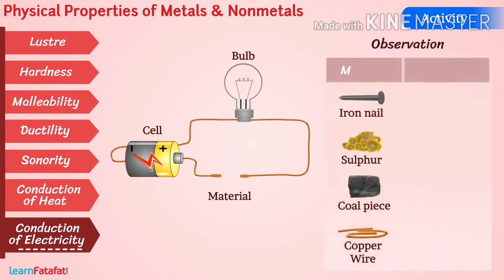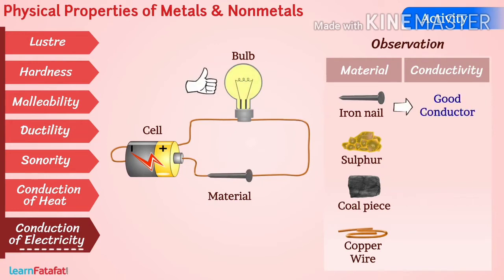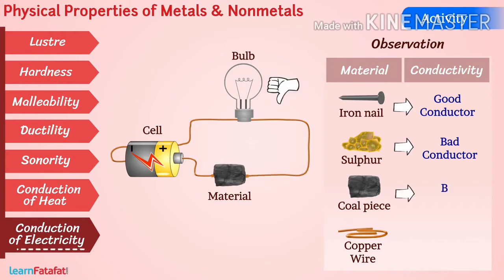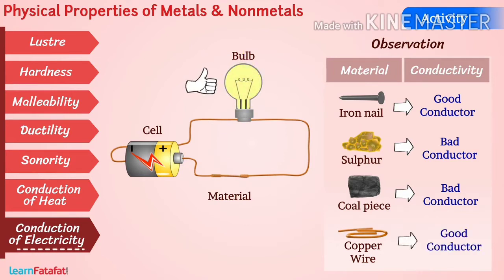Observation, material and conductivity. Iron nail is a good conductor. Sulfur is a bad conductor. Coal piece is a bad conductor. Copper wire is a good conductor. From this activity, you can verify that metals are good conductors of electricity, but non-metals are bad conductors of electricity.